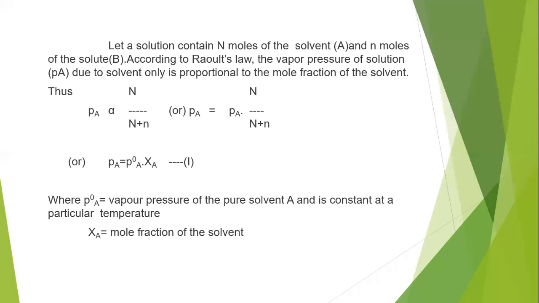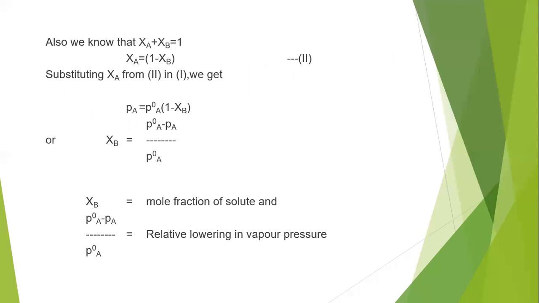The vapor pressure of a pure solvent is always more than the vapor pressure of the solution. P0A is constant at a particular temperature, and XA is the mole fraction of the solvent. We know that the mole fraction of a solute plus the mole fraction of a solvent is always equal to 1.